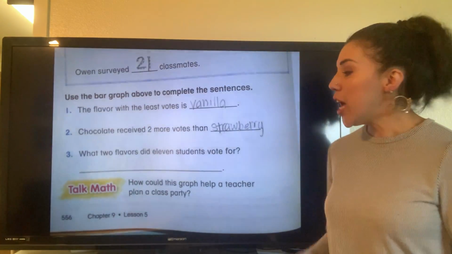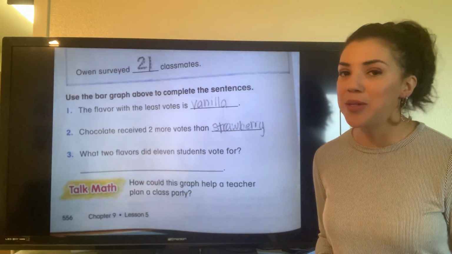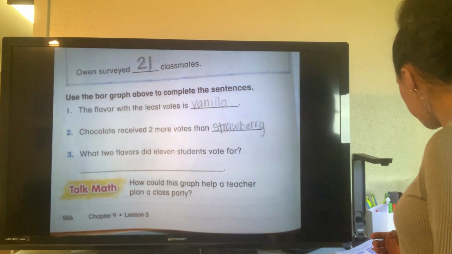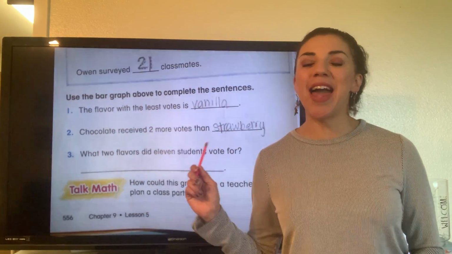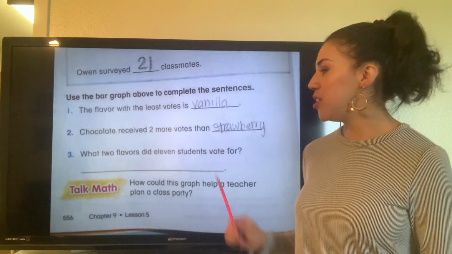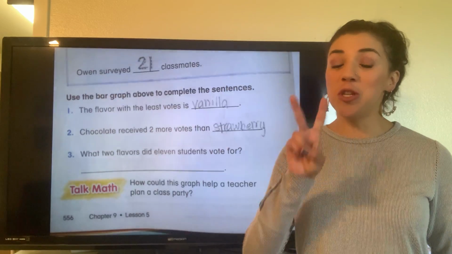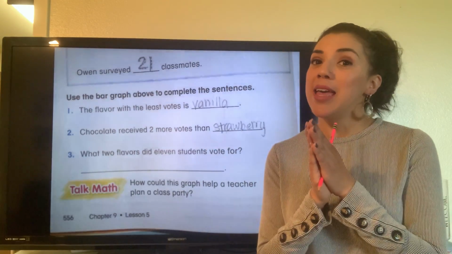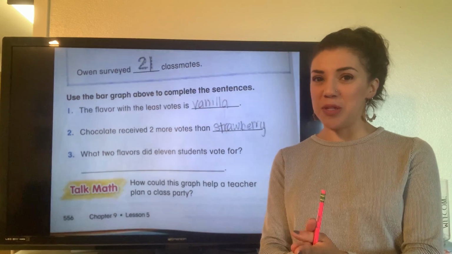Now, number 3, what 2 flavors did 11 students vote for? So there wasn't one that had 11. And there's the clue. What 2 flavors? So there are 2 flavors that when you add them up, gives you 11. So which 2 were those?